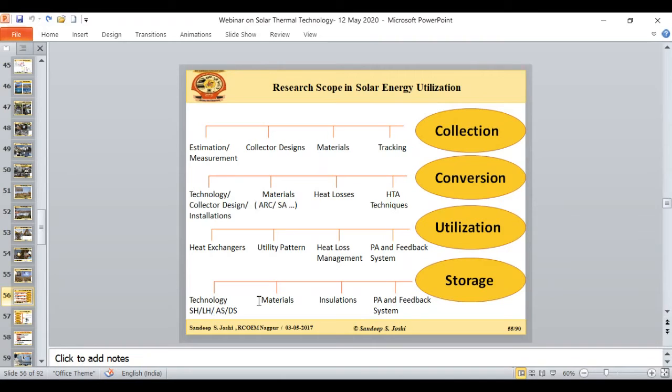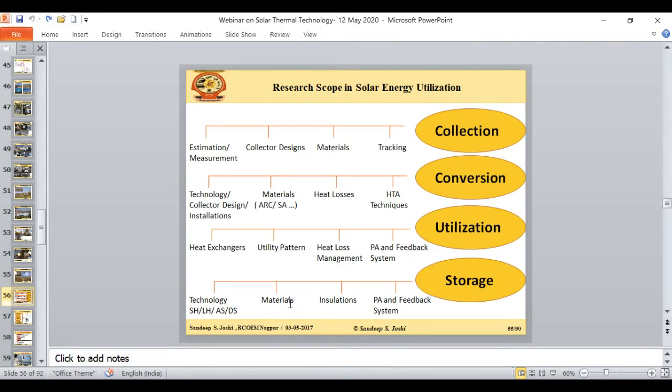Then we need to look at thermal energy storage like annual storage or diurnal storage systems, because solar energy is not available in off-sunshine periods like night time. Again, it is not available in seasons like winter and the rainy season. So in those days, we need to go for the annual type of solar thermal energy storage system. This is one area of solar thermal storage. Then there is an area of research in storage materials, like phase change materials. That is again one area.